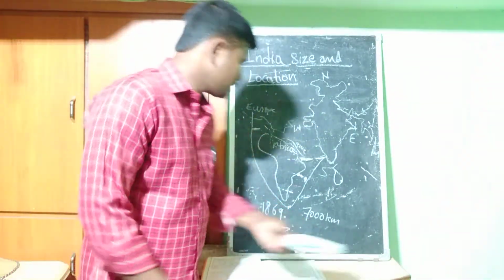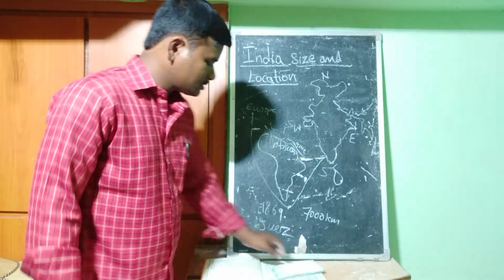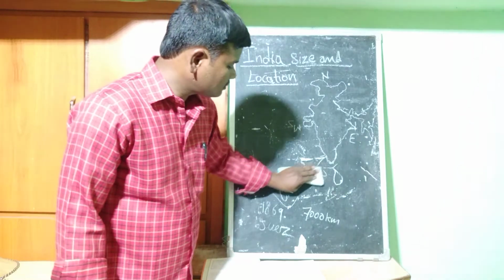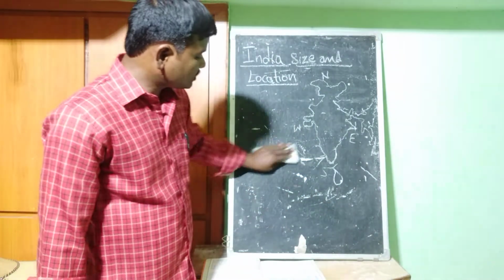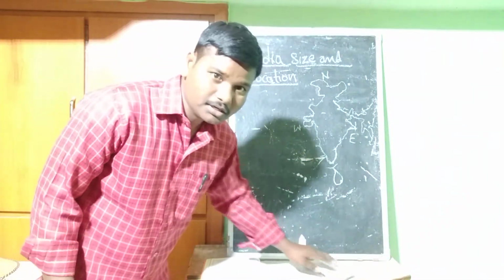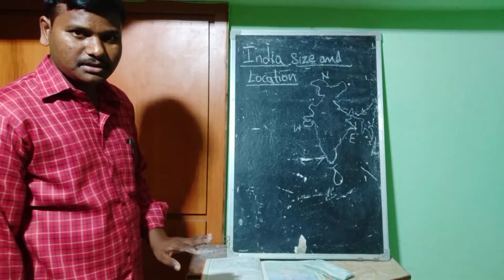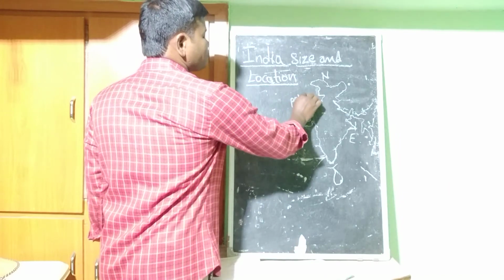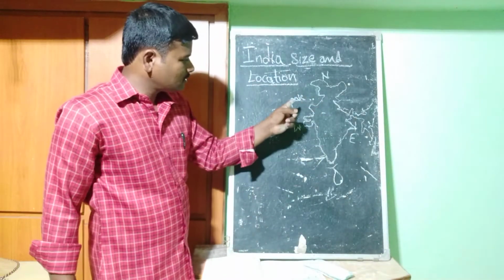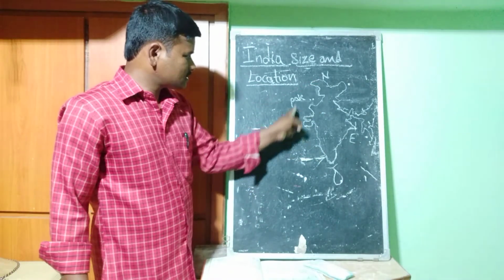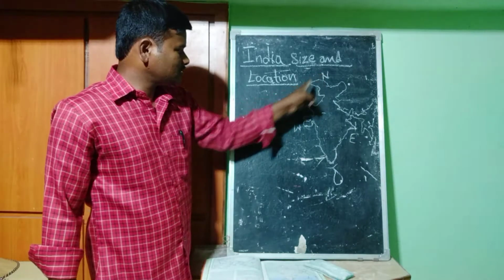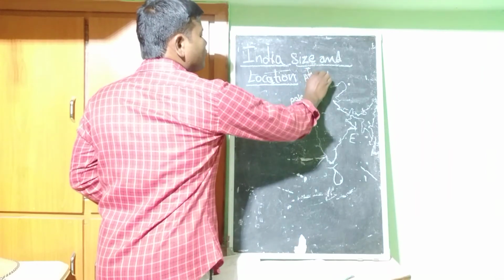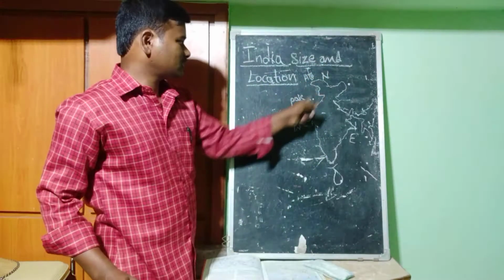India's neighbor countries. So, about the world and about the Asian continent: in the Asian continent, what are the neighbor countries of India? You can see here Pakistan towards the northwest part, and also Afghanistan, also northwest.